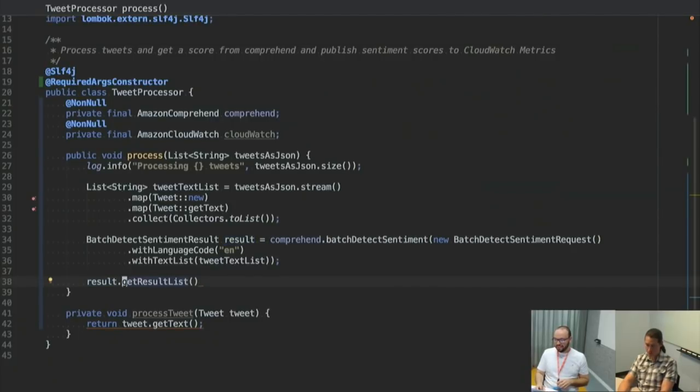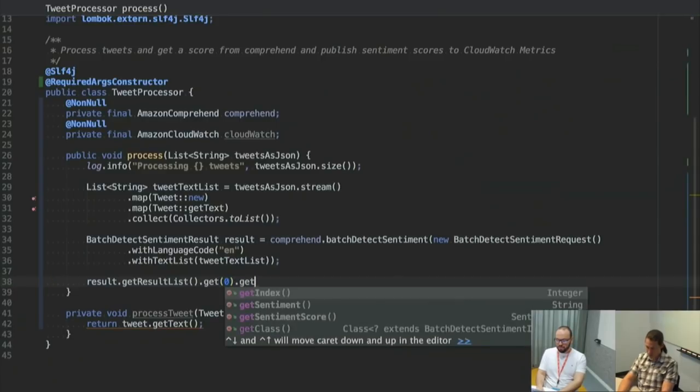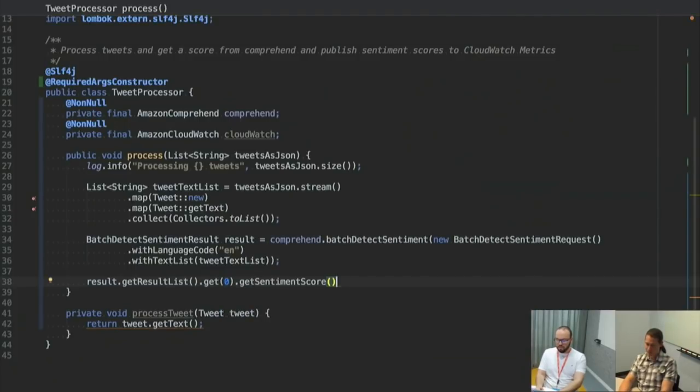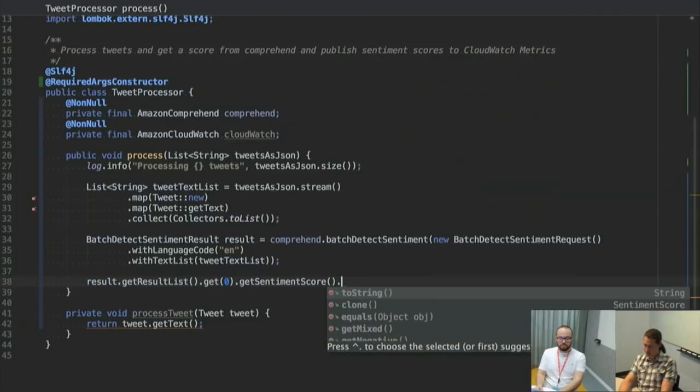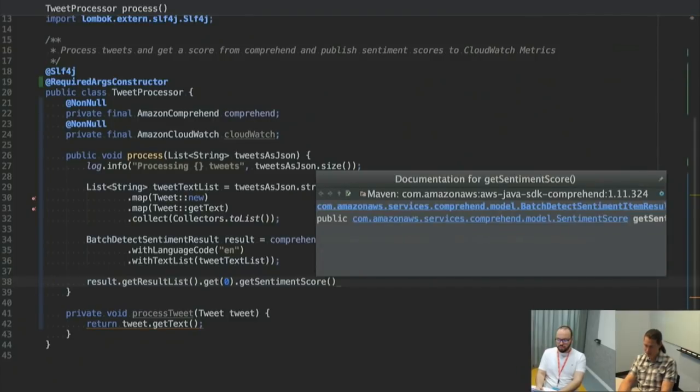So we'll get the result list from here, and now those objects, so I'm just doing this to see what's in here. So there's an index, there's a sentiment, and there's a sentiment score. All we really care about is the sentiment score. Let me see what that is.